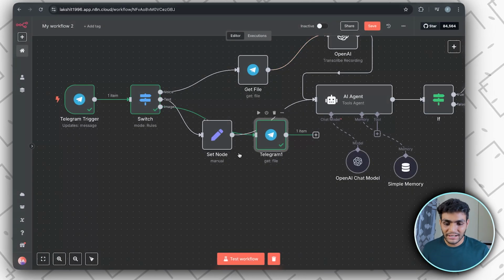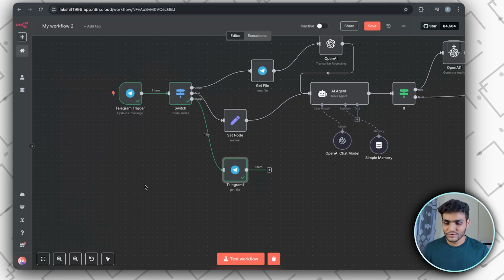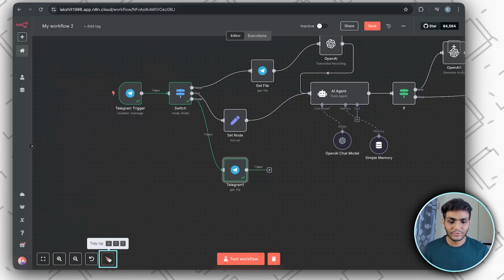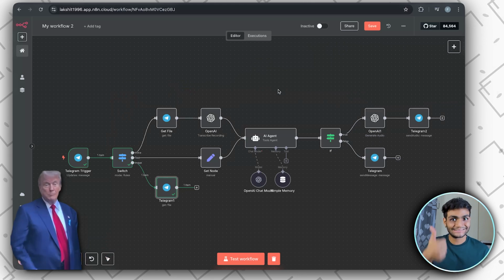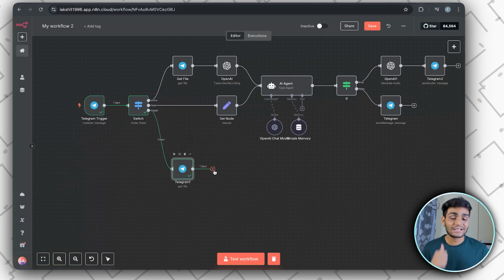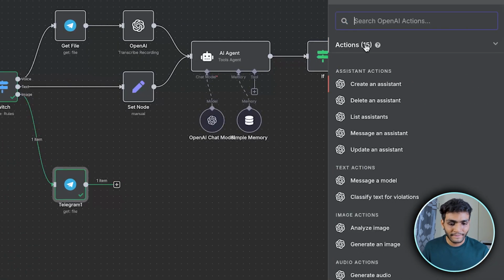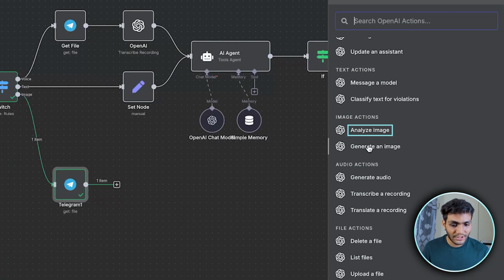So for that, let's first rearrange this thing. There is an amazing part over here. We can click on this brush tool, which will do the neatness for you. So let's go over here and understand what is going inside the image. For that, we'll add an OpenAI node. Inside this, we'll search for generate image and analyze the image. We'll do analyze the image.